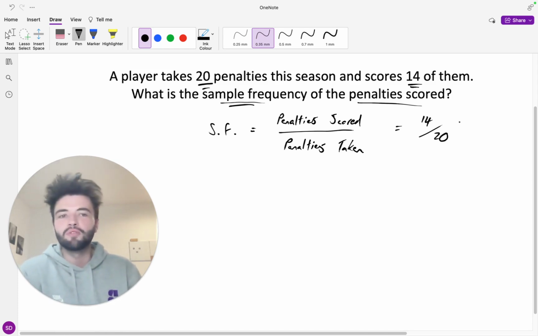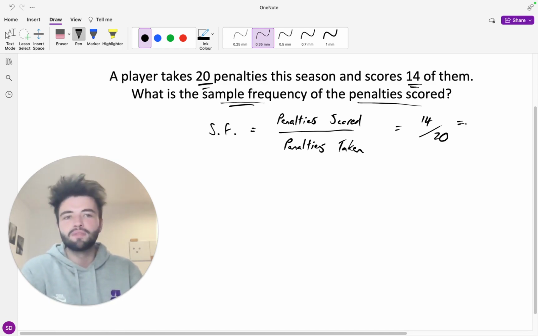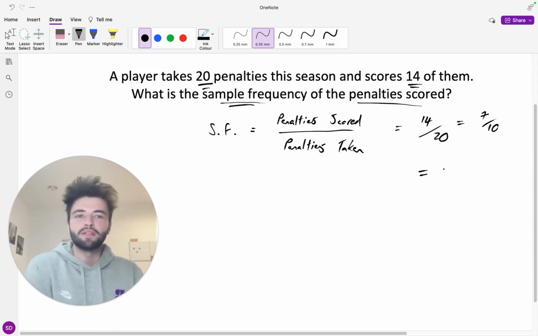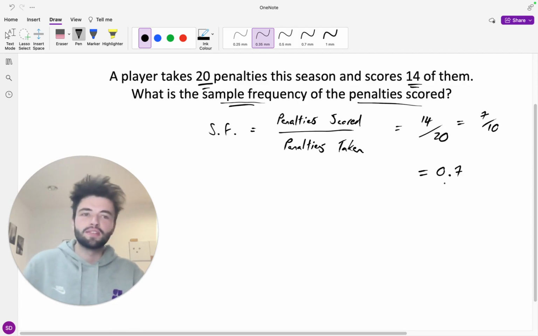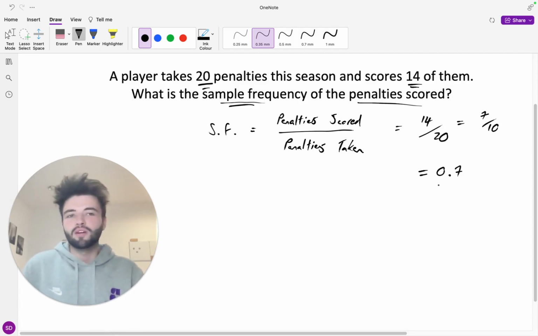But basically what we need to do now is just simplify this fraction to a decimal. So 14 over 20 is the same as 7 over 10, which is the same as 0.7. And so what this means is that the sample frequency for the number of penalties scored by this player over the course of the season is 0.7. So that is a rough approximation of the probability that he scores a penalty in the future as well. And so that is going to be it for this question.